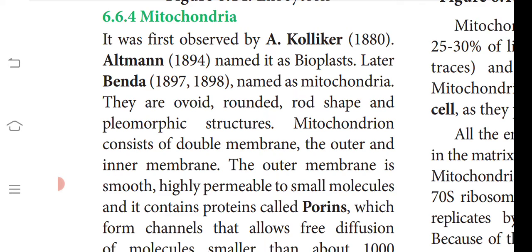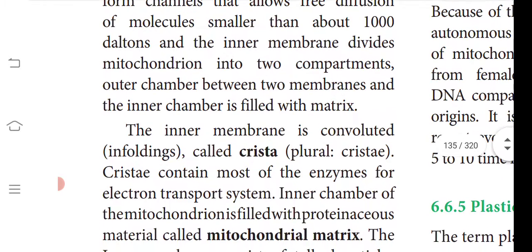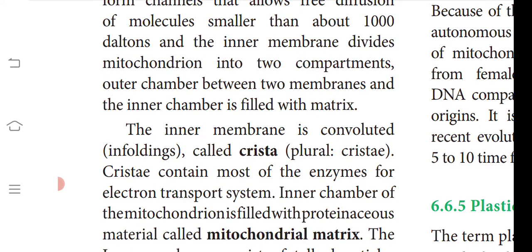Pleomorphic structures. Mitochondria consist of a double membrane, the outer and inner membrane. The outer membrane is smooth and highly permeable to small molecules and contains a protein called porin. The name itself tells you what it does: it allows material to come in. Pores are nothing but holes or gaps, which form channels and allow the free diffusion of molecules, though not all molecules, only those below the size of 1000 Dalton.